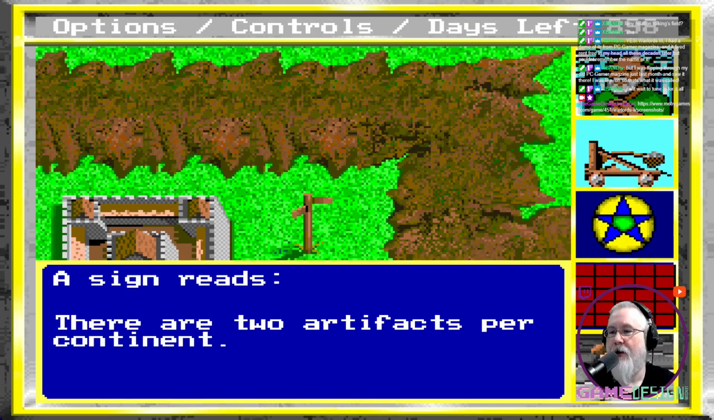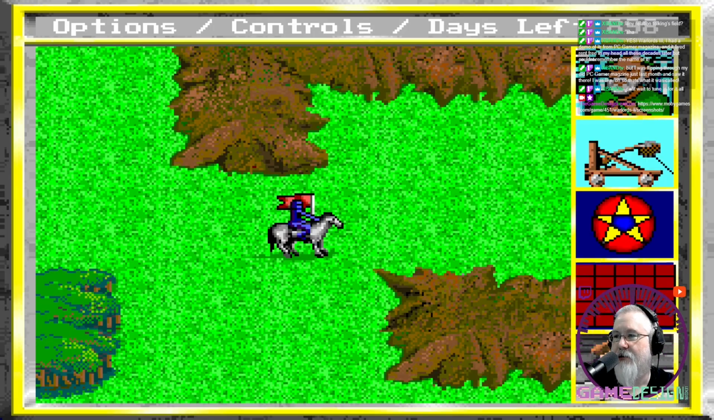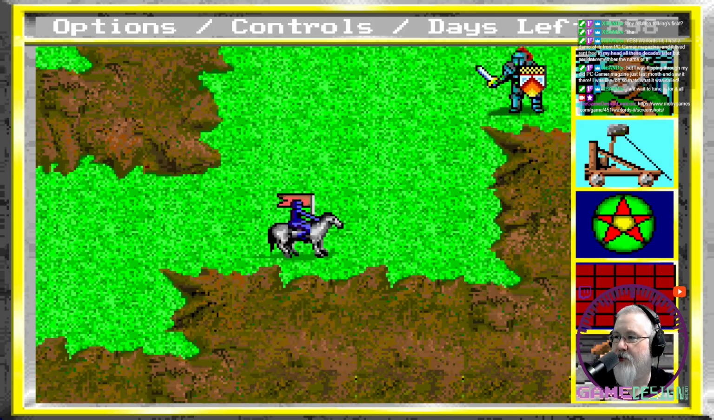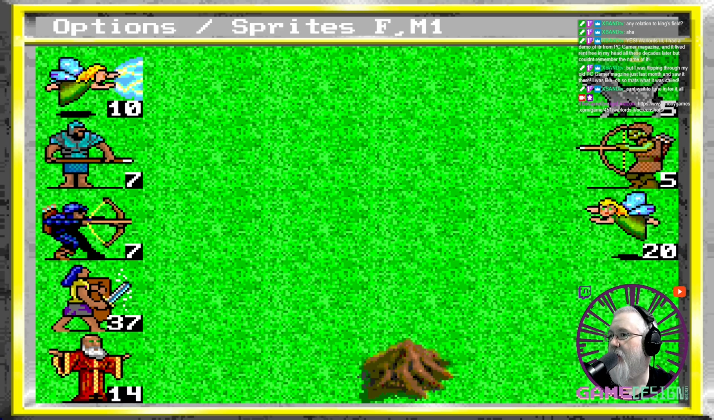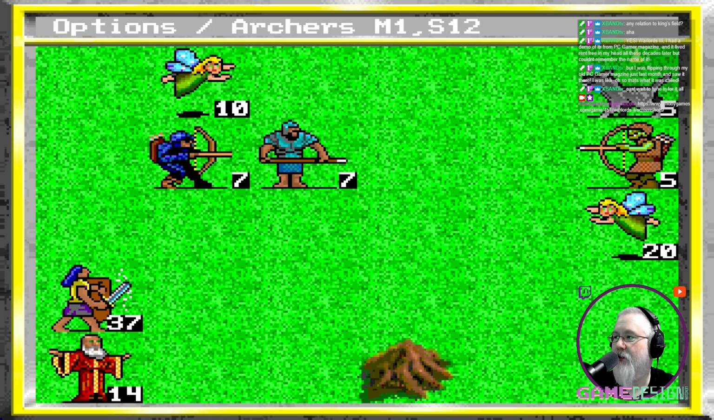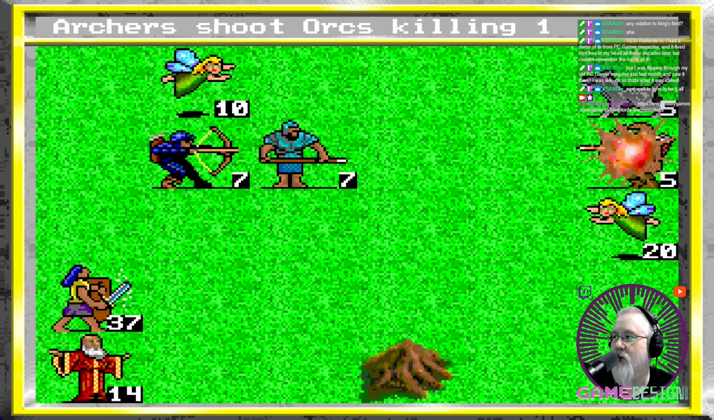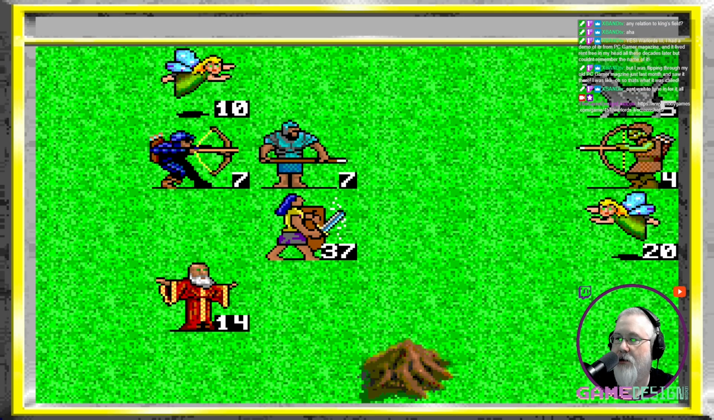What's up, y'all? Sign reads, there are 2 artifacts per continent. So not only do the signs give you directions, they also, of course, give you hints. Few wolves, few orcs, many sprites. Let's do that. So, oh yeah, these guys aren't tough at all. Let's get our good guys out here. Let's get these orcs first, because they also shoot.